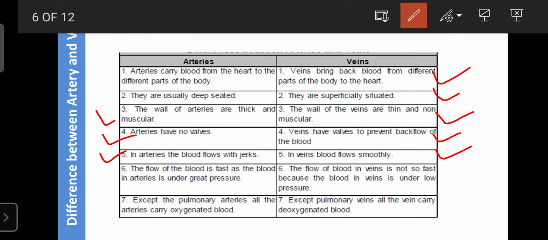But in veins, the blood moves slowly and smoothly. The blood flow is fast in arteries under great pressure, and the blood flow in veins is not fast, because of low blood pressure.